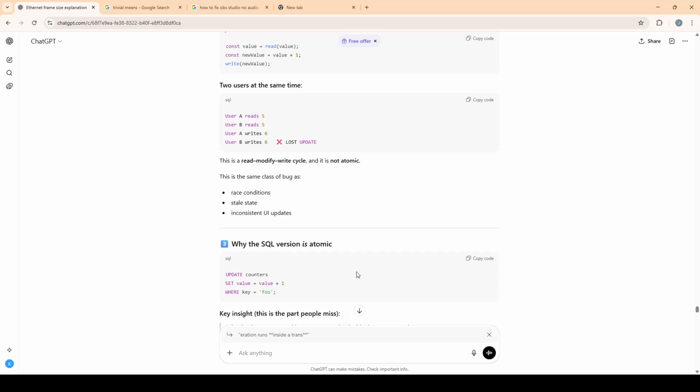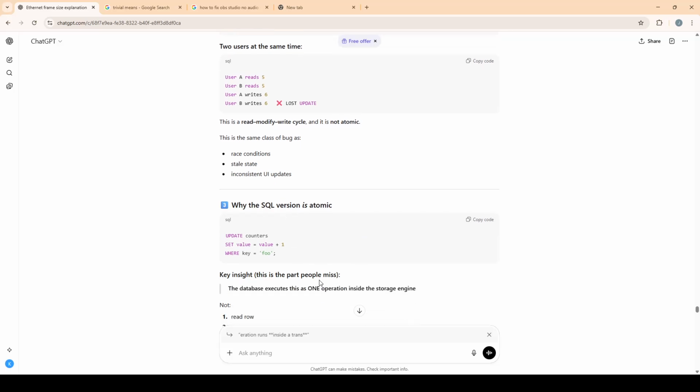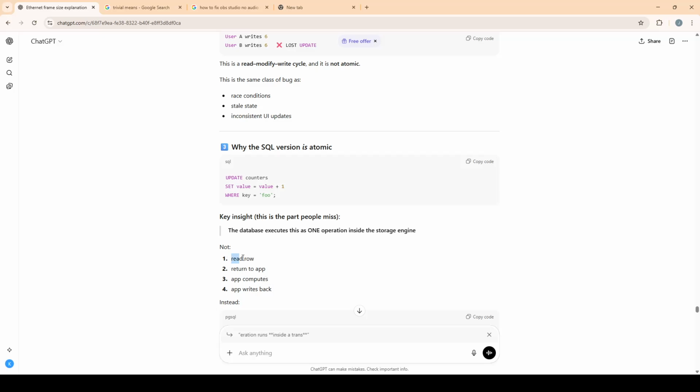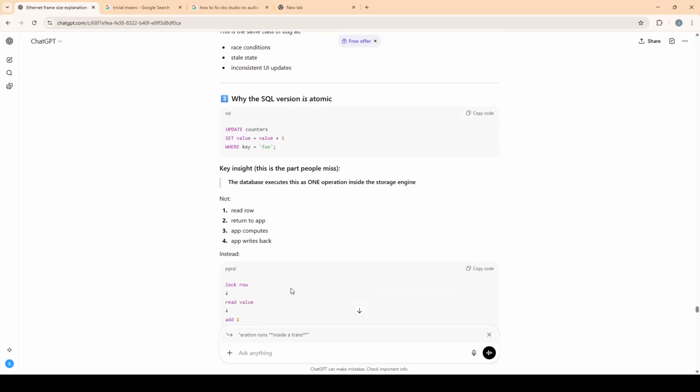Why is the SQL version atomic? Because UPDATE counters, next line SET value = value + 1, next line WHERE key = 'foo'; Key insight, this is the part people miss: the database executes this one operation inside the storage engine. Not first reading the row, second returning it to the app, third the app computing, then fourth the app writing back.